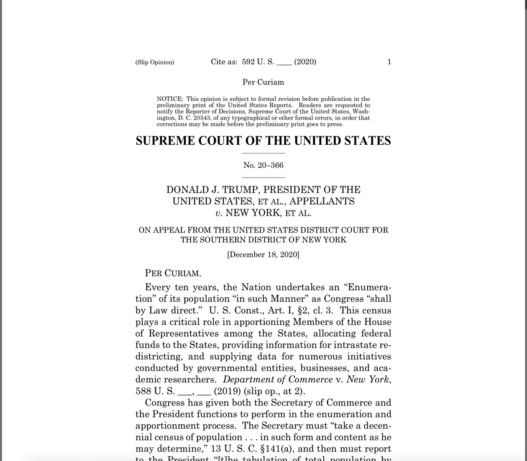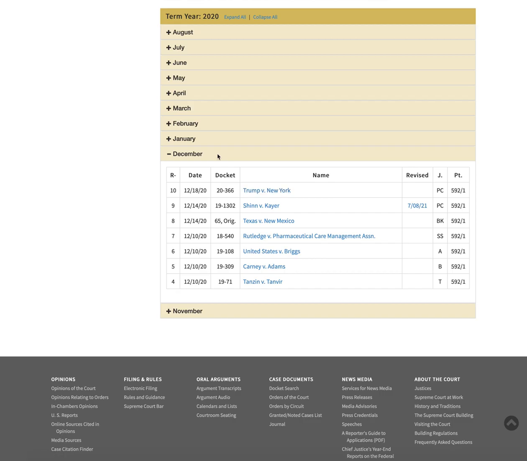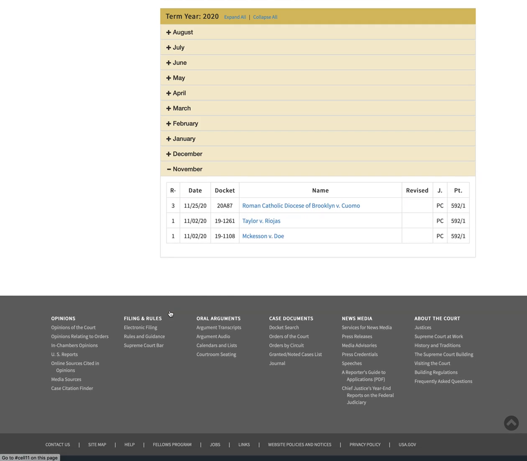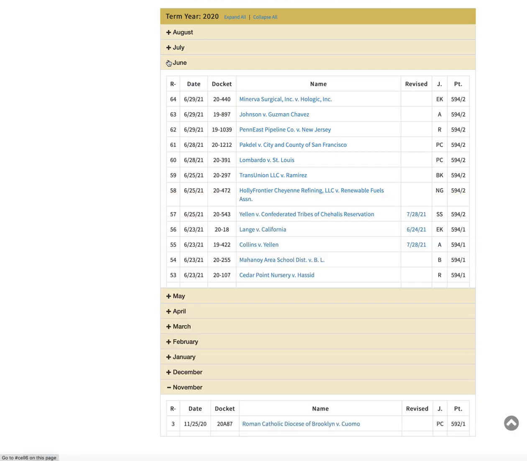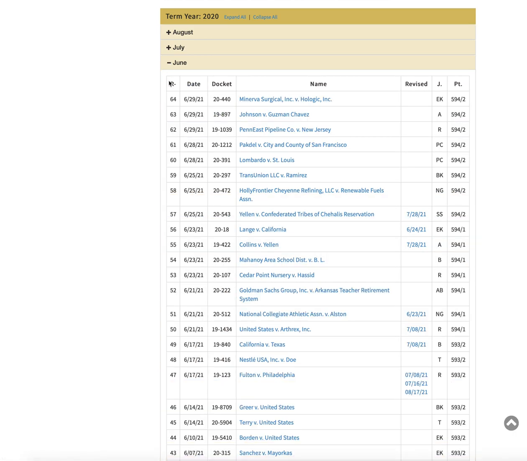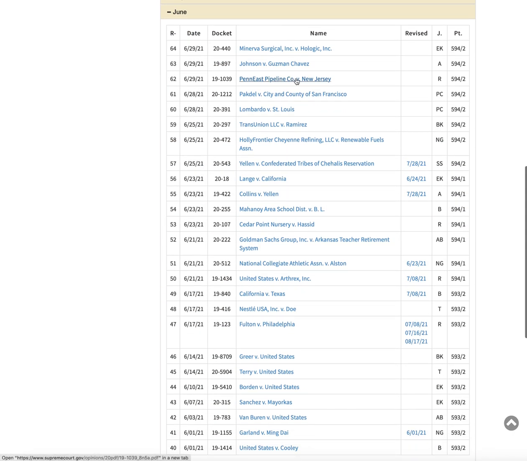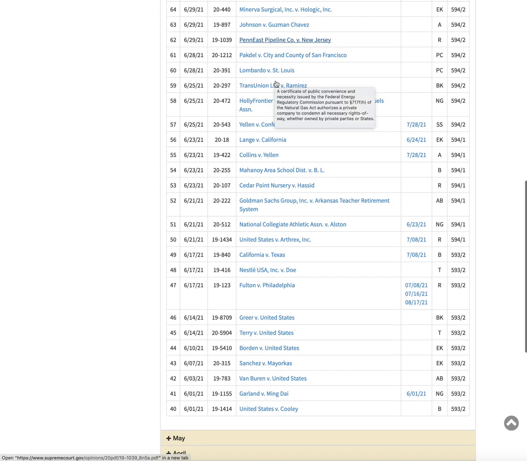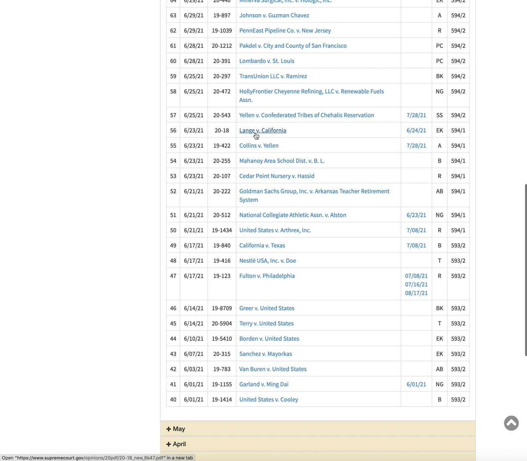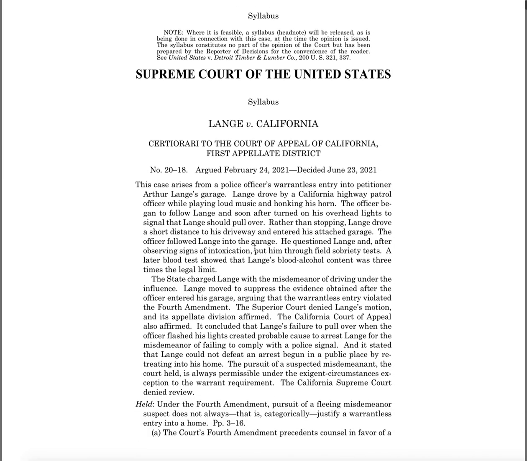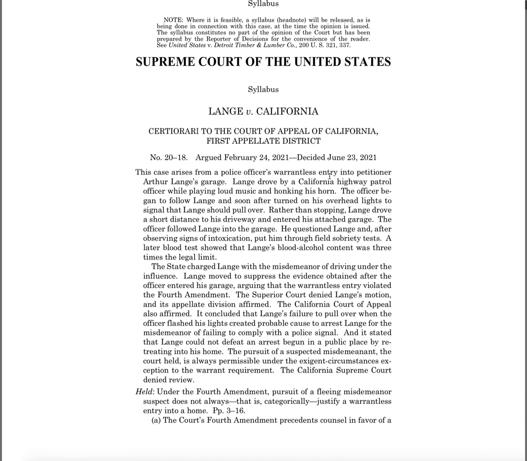It's going to involve a federal law. So it's a lawsuit. So we're going to go back and look. I'm not seeing a lot of them. Thought there would be more of them. Same thing here. We have a state, but we have what looks like a private company. So that's criteria. But okay, here's Lang versus California. Police officers, warrantless entry. So this is a Fourth Amendment issue.